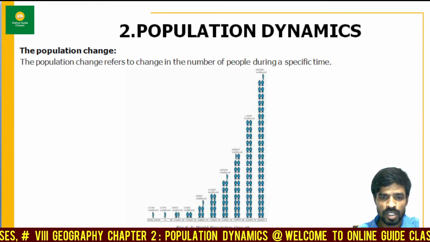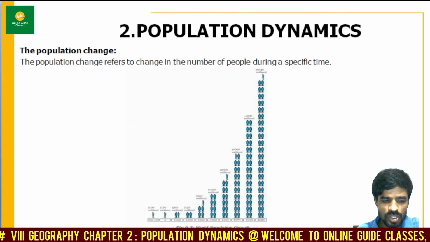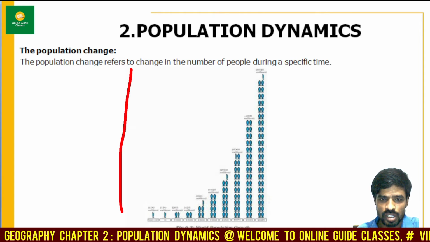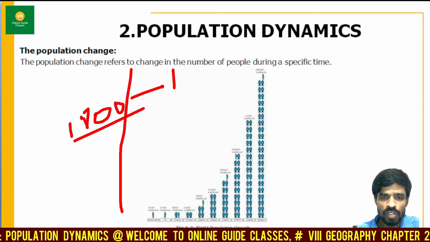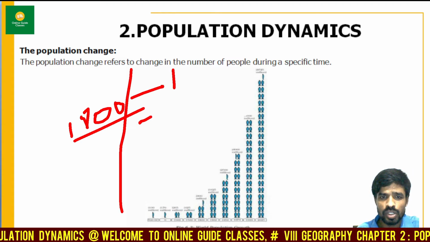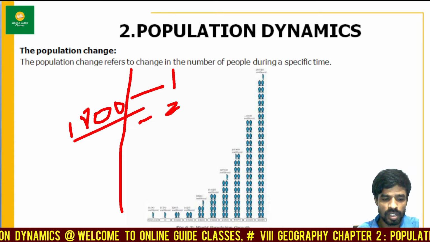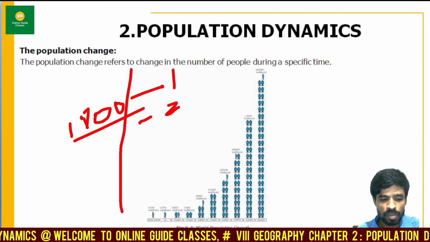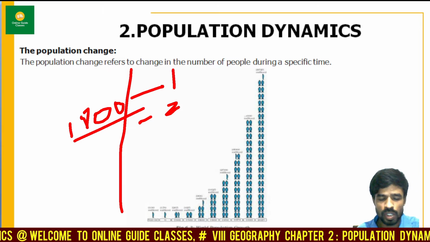As you can see in this picture, the patterns of population change are measured through census. What you can understand from this picture is that in 1800 the population count was 1 billion, and in 1927 it was 2 billion. In 1960 the population count was 3 billion, in 1974 4 billion, in 1987 5 billion, in 1999 6 billion, in 2011 7 billion, and in 2020 8 billion.